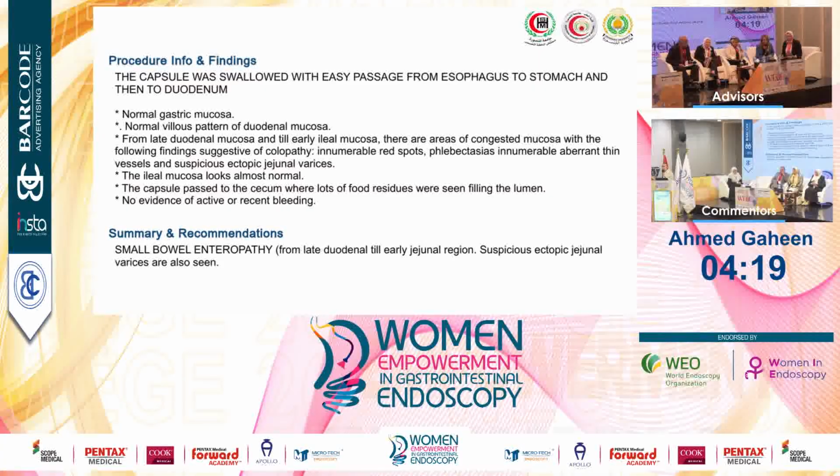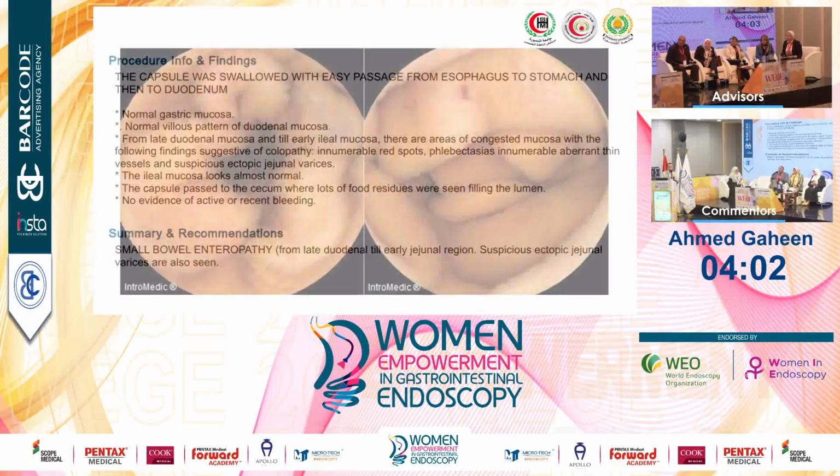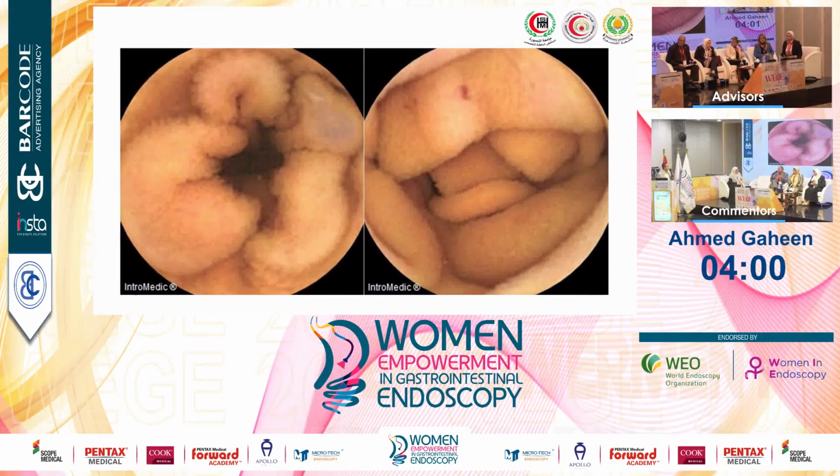Do you think that may be a cause of the bleeding and the hemoglobin drop that we have in this patient? Yes, enteropathy, and maybe some sort of portal vein collaterals, which means that maybe there are ectopic varices. Maybe. Of course. Okay, in this case, instead of capsule endoscopy, I would do double balloon enteroscopy.